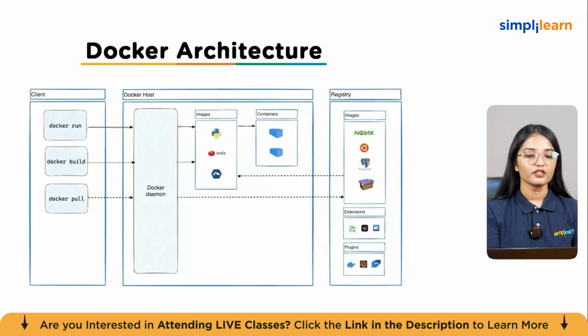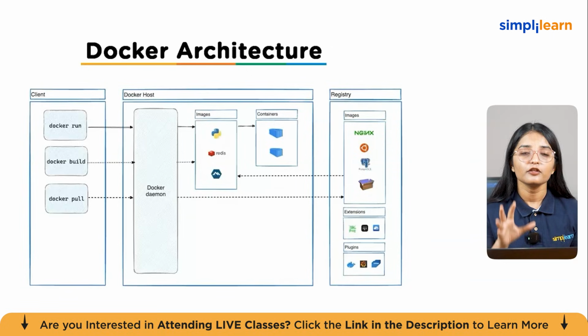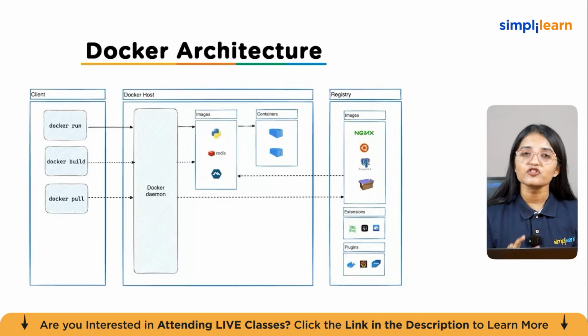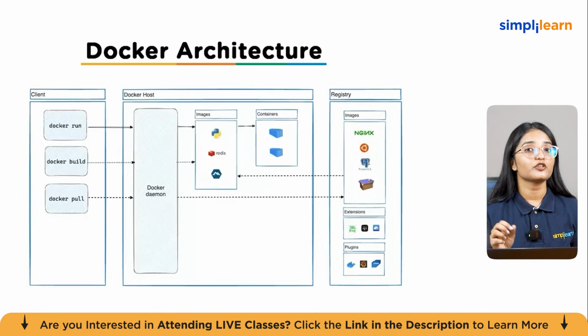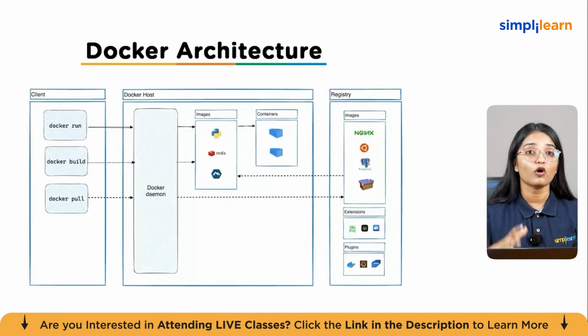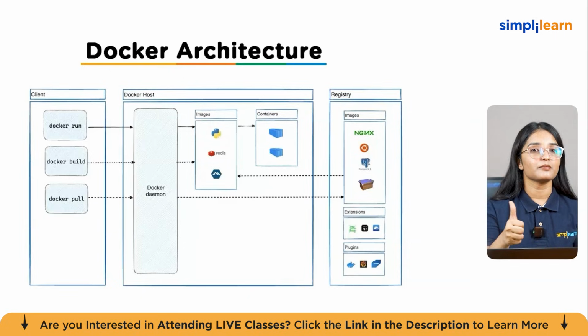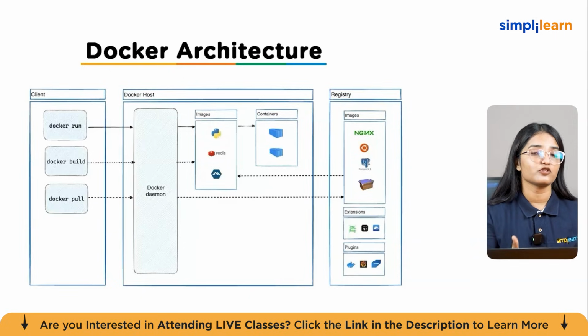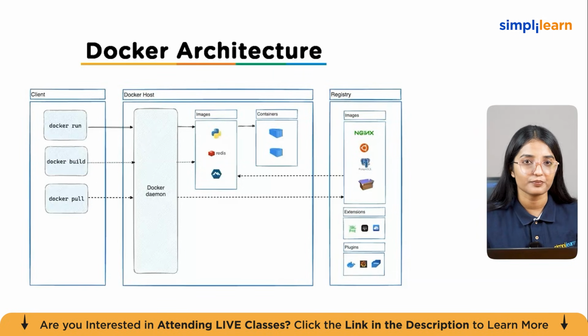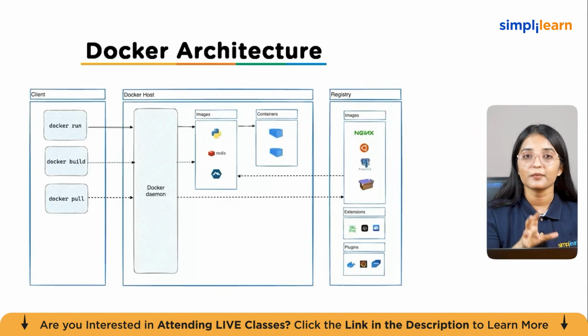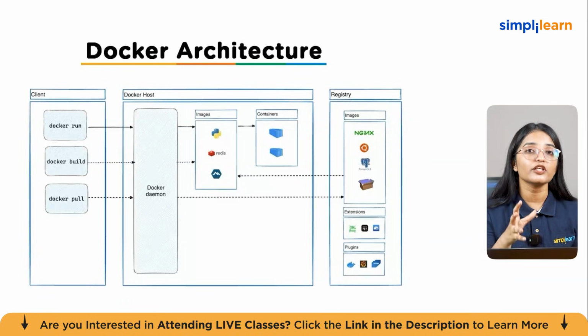Now, let's understand an important concept, which is the Docker architecture. Docker basically uses a client-server architecture. This means there are two main parts working together: the Docker client and the Docker daemon. The Docker client, as you can see on the left-hand side, is what you interact with when you type a command in the terminal. The Docker daemon is the background service that actually does the work for you. Now, when you type a command like docker run, the client sends that request to the Docker daemon, and the daemon then builds images, runs containers, creates networks, manages volumes, and performs all the heavy operations. The client and daemon can run on the same machine, and this is what usually happens on your laptop.